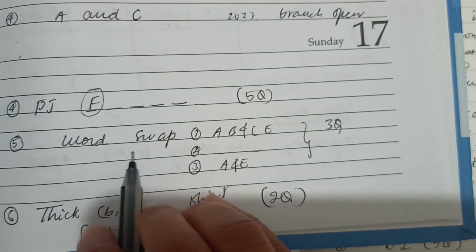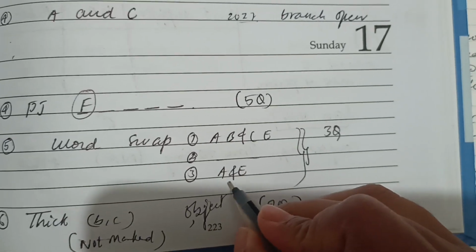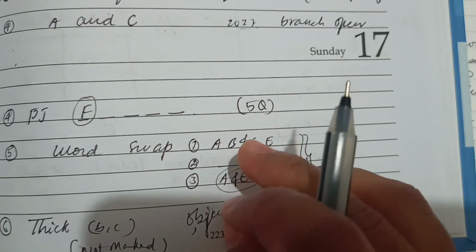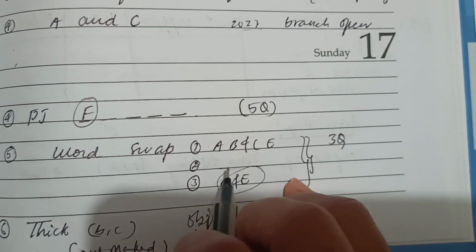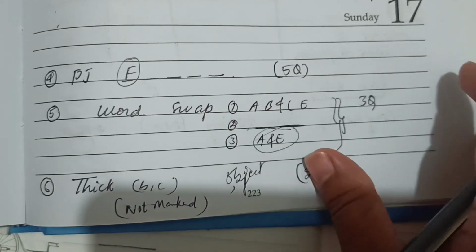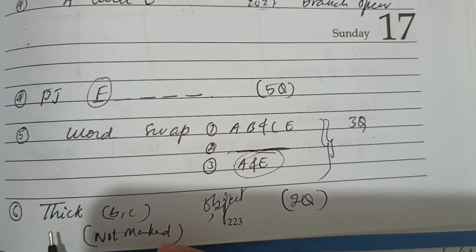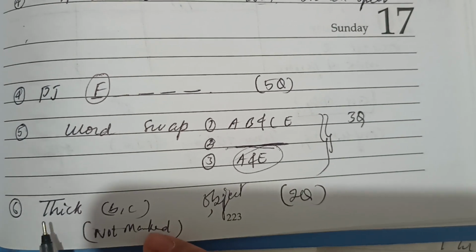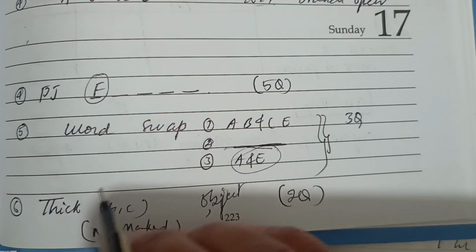And there was one word swap. I mean 3 questions were there. So one was like A and E, means we have to swap A with E, so like that. And one was like A, B and C, E. So this one I don't remember now. Okay, then I don't know what we call these kind of questions. I call it as the multi-usage. Single, we use the single word in multiple purpose, like multi-context.